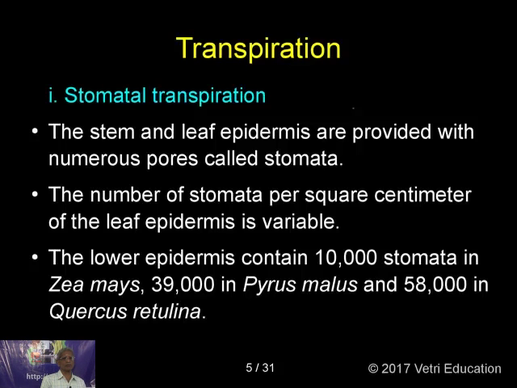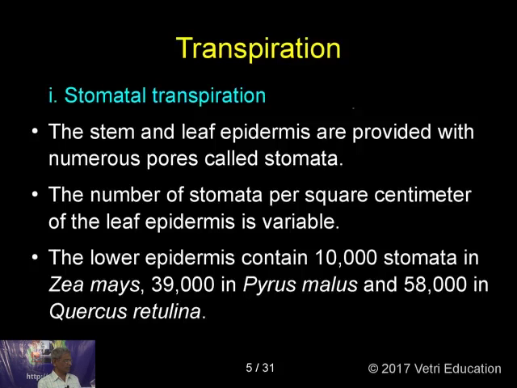Even with simple microscopes you can't see the stomata. Only with a compound microscope will you be able to see them. Even in a compound microscope, in one focal field you will see about 80 to 90 stomata. Such small microscopic structures are the stomata. So in 1 square millimeter you get a good amount of them.